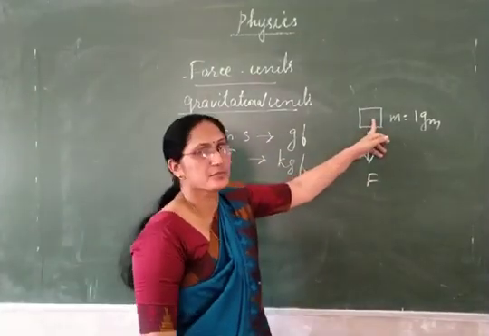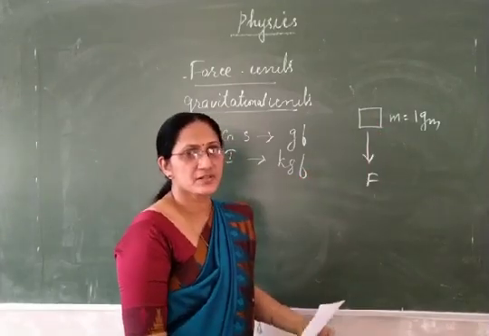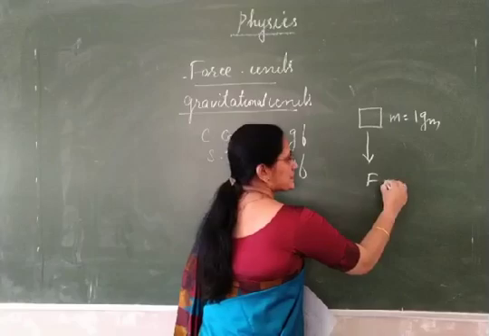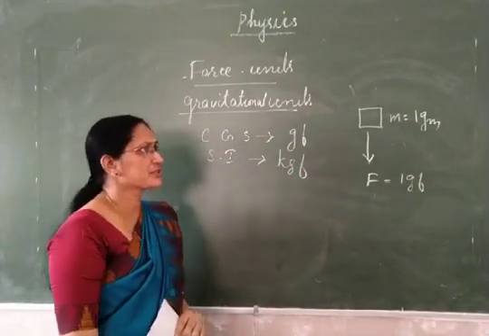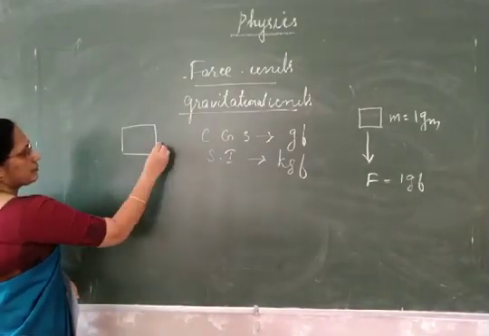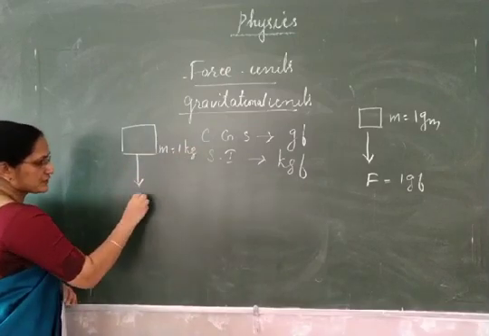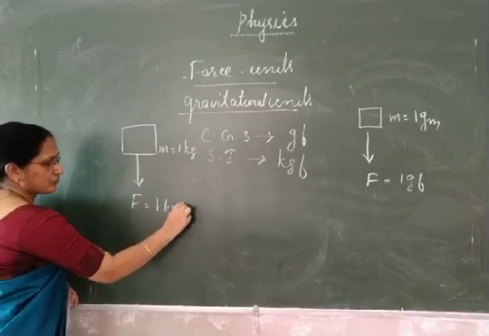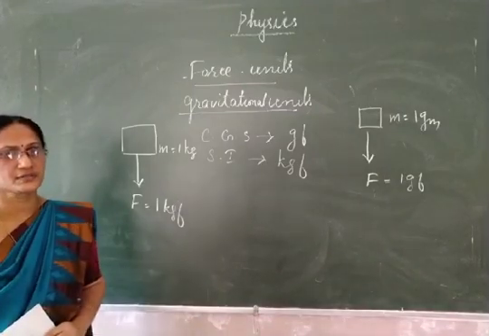Consider a body of mass 1 gram. With how much force earth pulls it towards it, that force is known as 1 gram force. Similarly, you can make the definition for 1 kilogram force. Consider a body of mass 1 kilogram. With how much force earth pulls it downward, that force we call as 1 kilogram force.